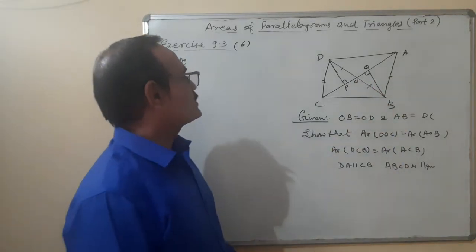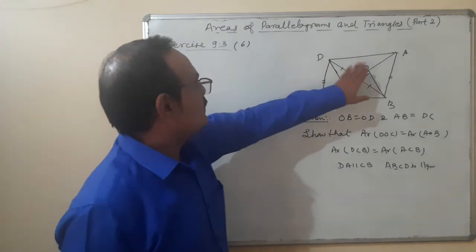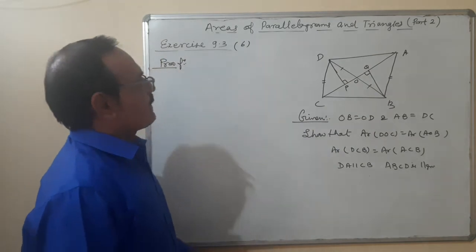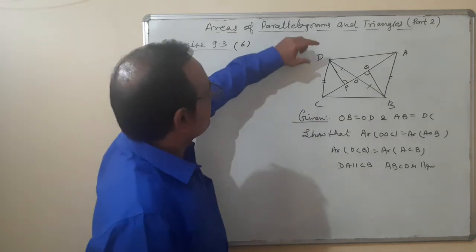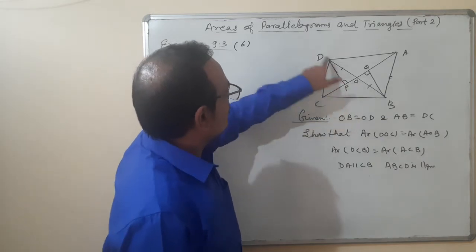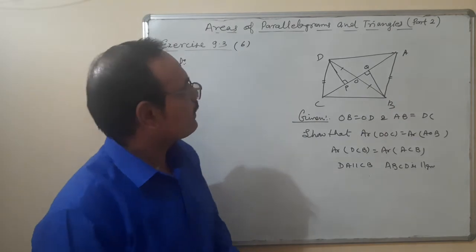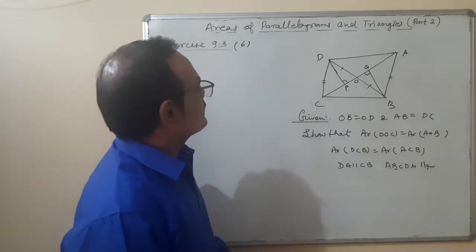Draw two perpendiculars DP and BQ on AC. In these two perpendiculars, triangle COD and triangle AOB. There are two triangles. Okay. In these two triangles,